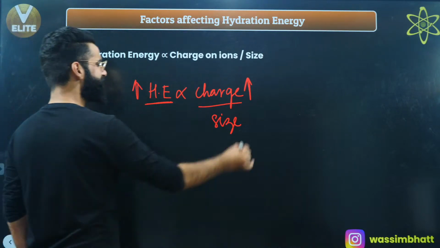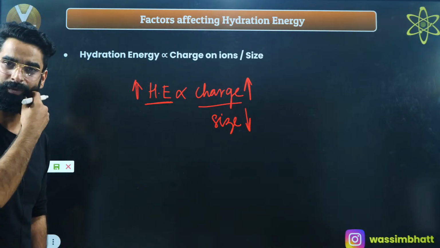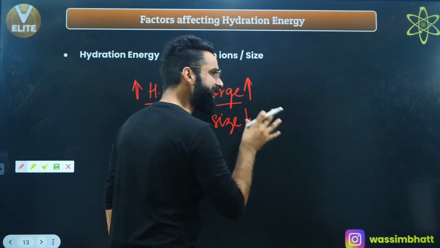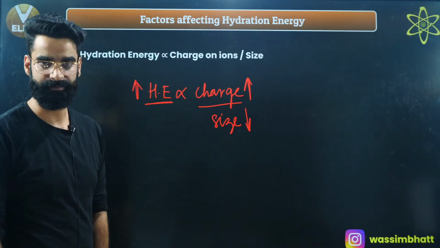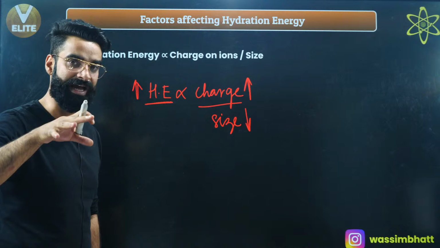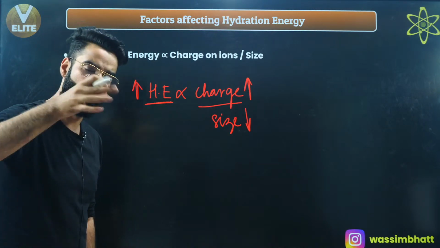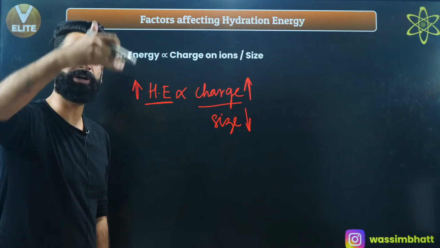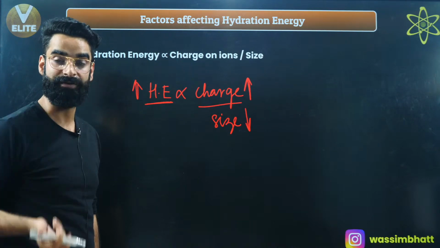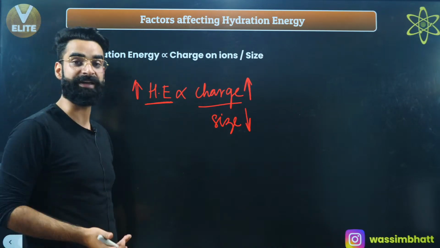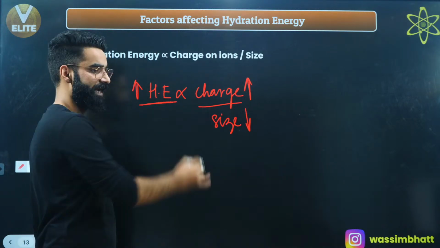Similarly, less the size of the ion, more is going to be the hydration energy. What does that mean? Less the size of the ion, more is going to be the charge density on the ion. And more the charge density on the ion, more water molecules will be attaching to it. If more water molecules get attached to it, more energy is released. More energy released means more will be the hydration energy.